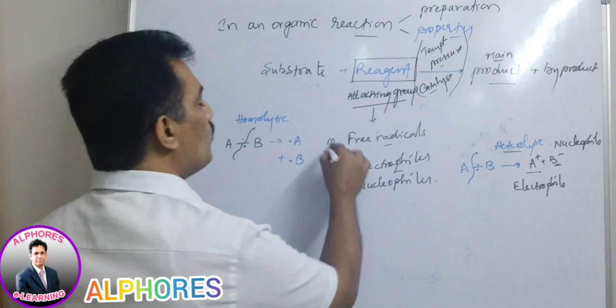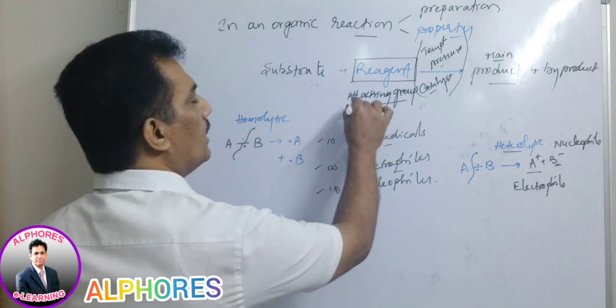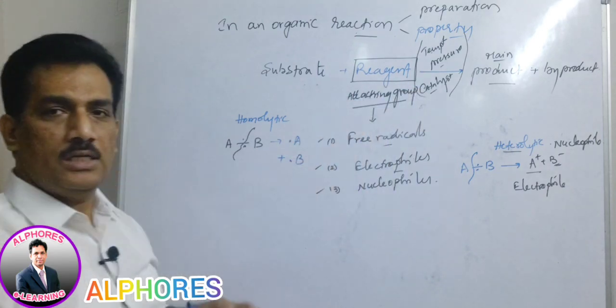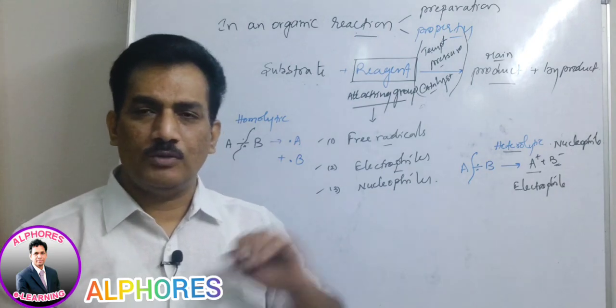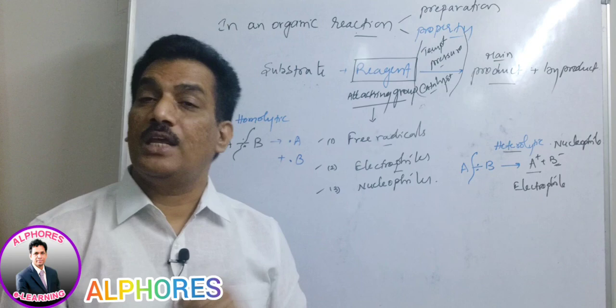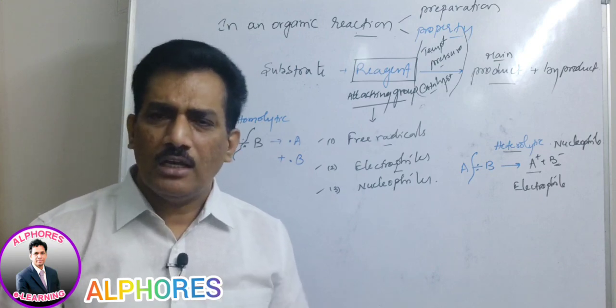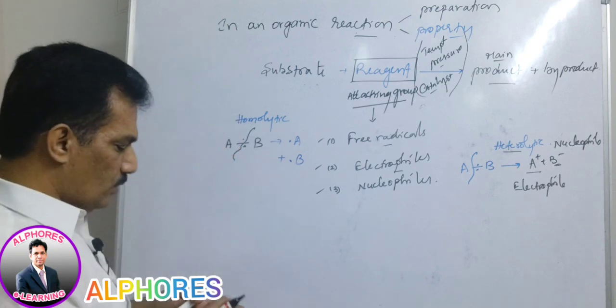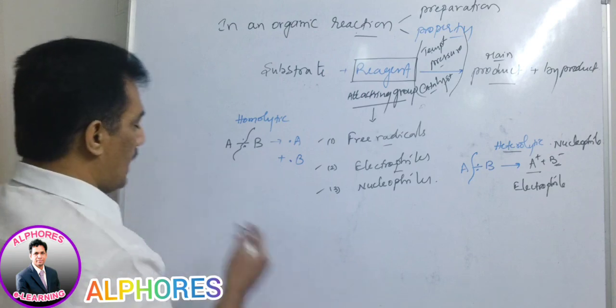Altogether, we have only these three attacking groups, irrespective of the nature of the reagent. If the reagent is a free radical agent, a free radical will be released. Let me give an example for clarity.